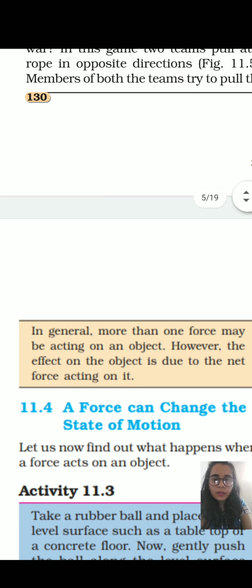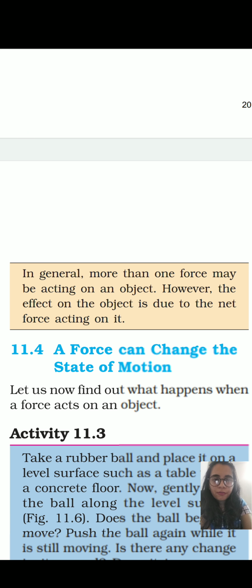So, in general, more than one force may be acting, meaning 2, 3, greater than 1. However, the effect on the object is due to the net force on it. So the net applied force on the object will give us the value of the total force acting on an object.